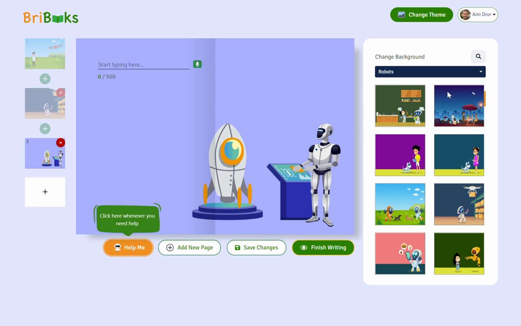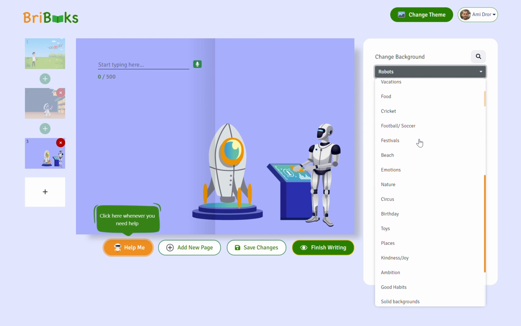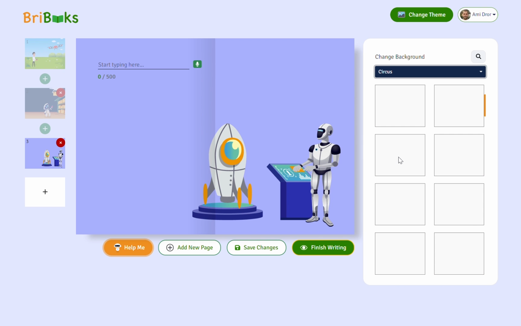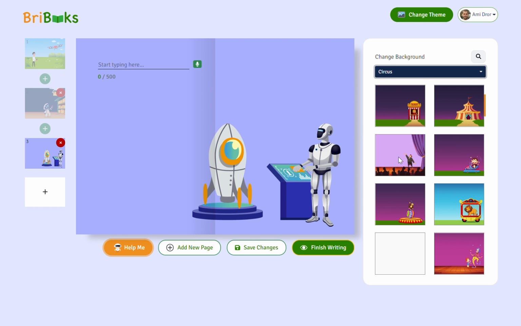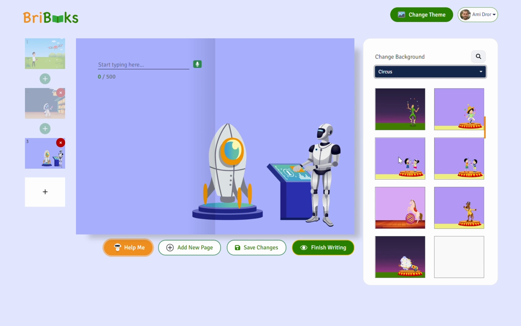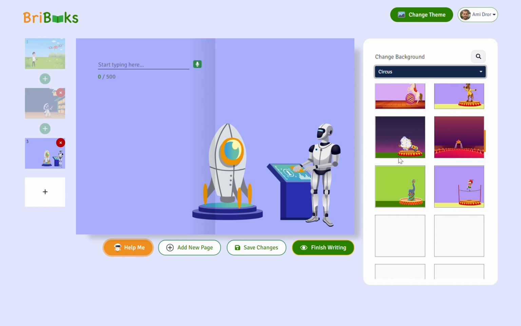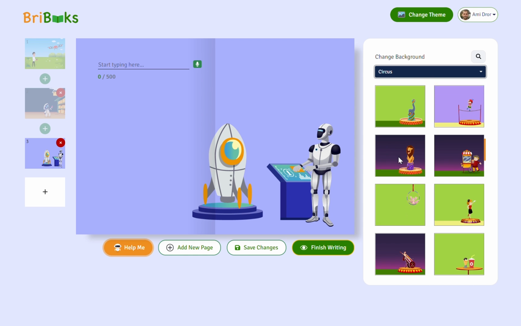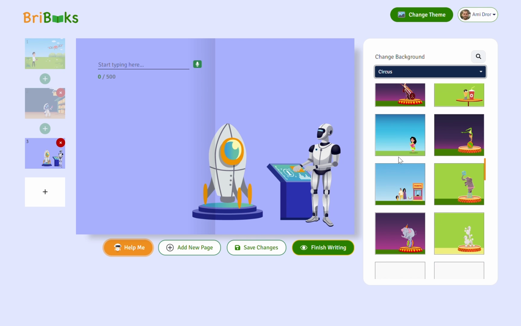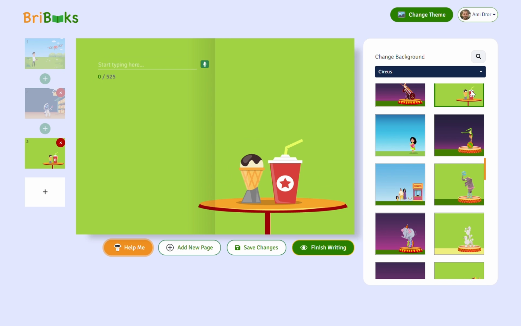Remember I told you that the theme is not so important, because here where it says robot, you can choose designs from every possible place. So let's choose circus just for fun, and let's choose something interesting from the circus. Again, I'm not sure what to write. I'm still thinking about it. There is an elephant here, popcorn. Okay, let's write about the ice cream, because it's just ice cream.